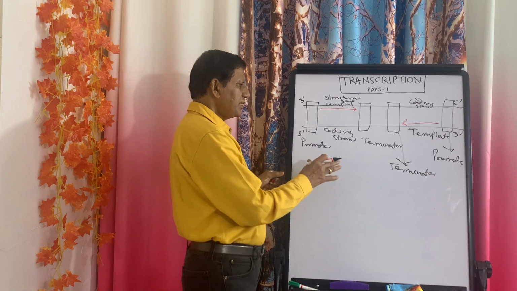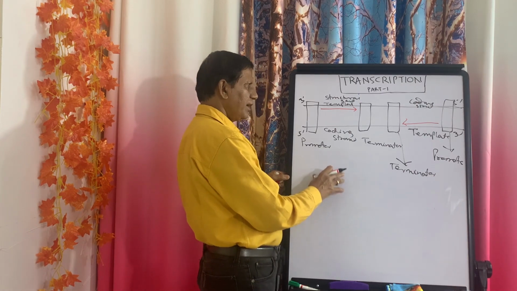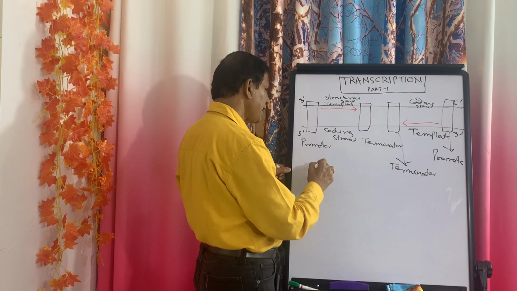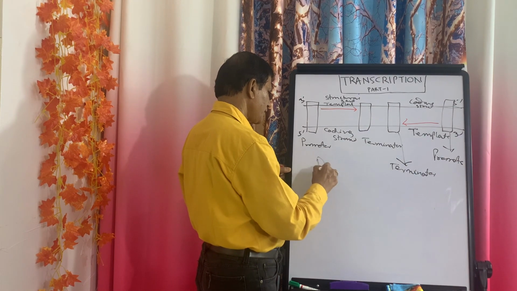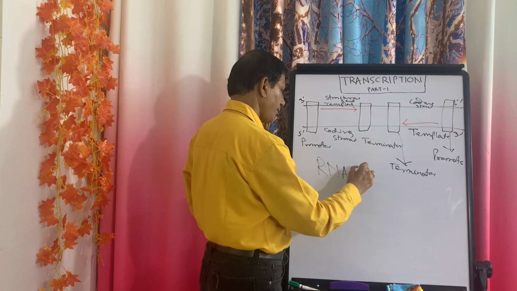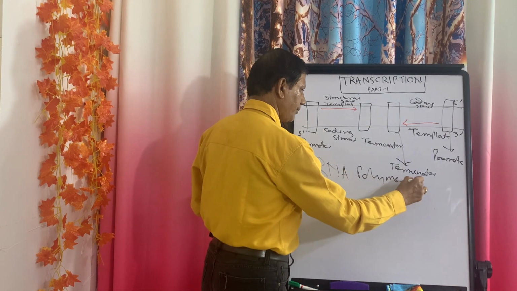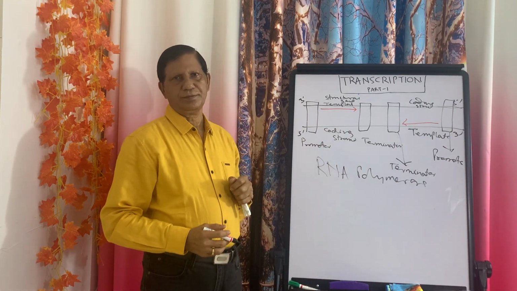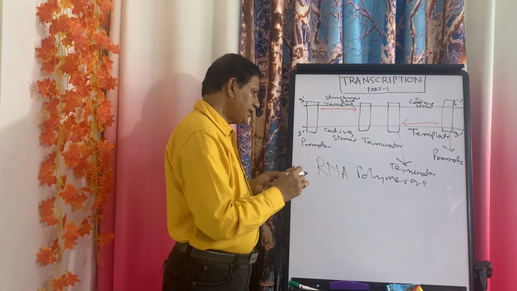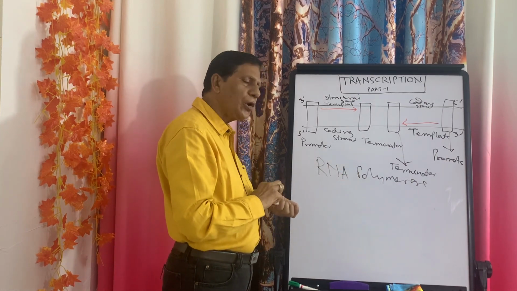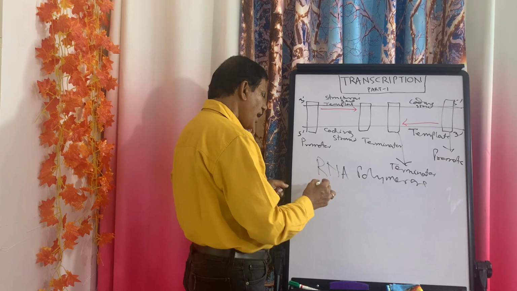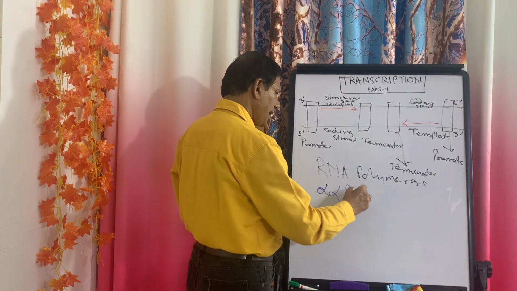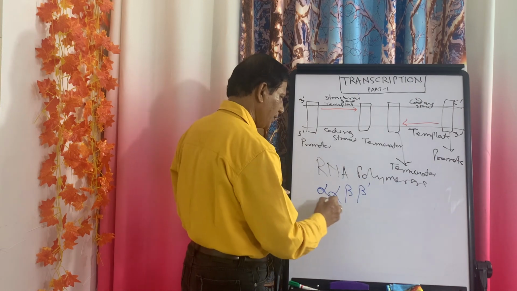Next thing, this transcription, as I already have told you, is catalyzed by the enzyme RNA polymerase. This RNA polymerase is a DNA dependent RNA polymerase. Now this enzyme is a holoenzyme having alpha, beta prime in the core part.